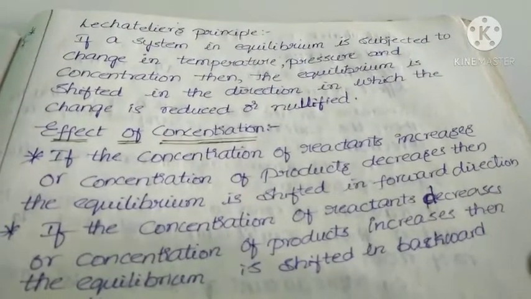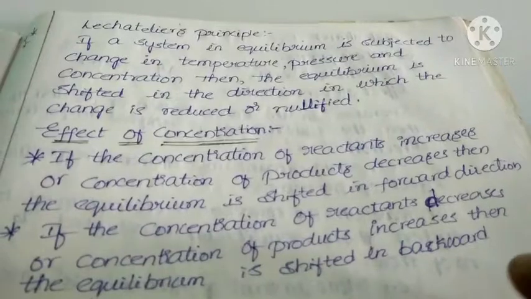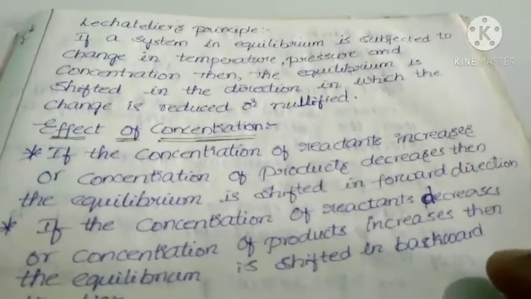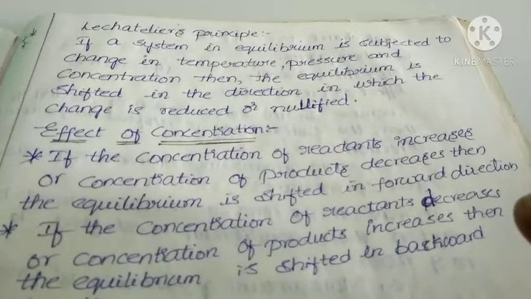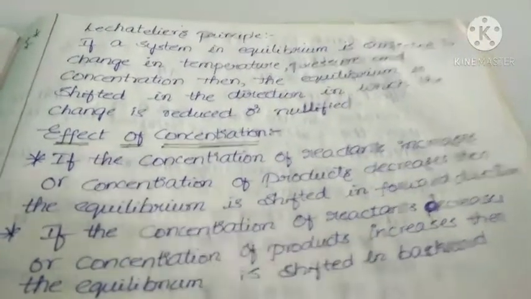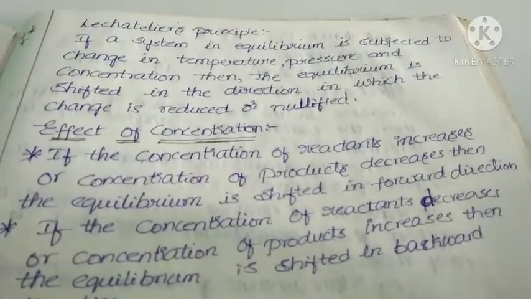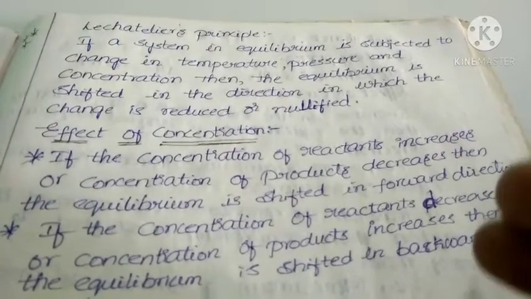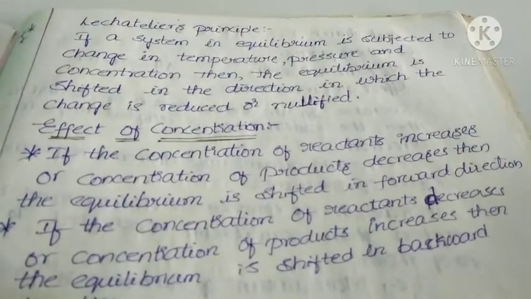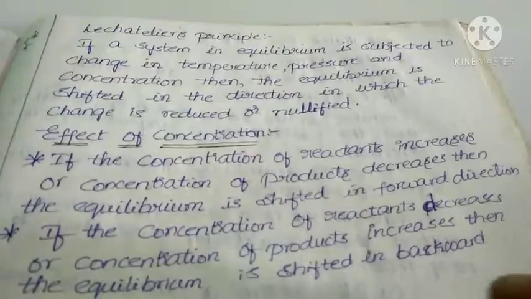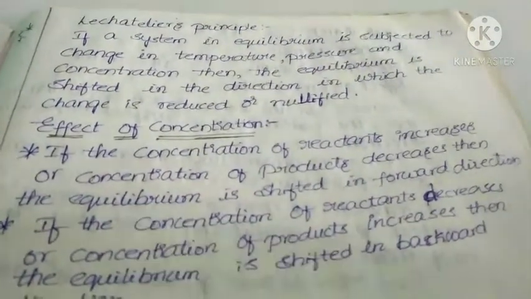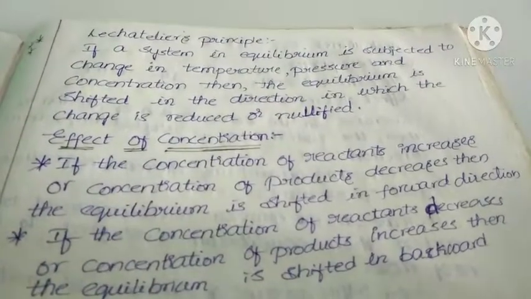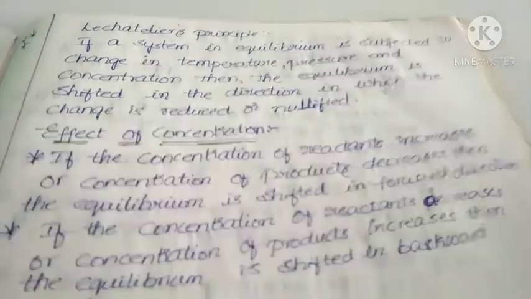Now if I add more reactant, then the reaction will be in equilibrium by moving in forward direction. Why does the reaction move in forward direction? Only then the concentration of reactants decreases and concentration of products increases, and at one stage both concentrations will be equal. That's it.